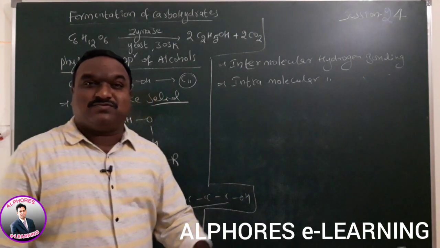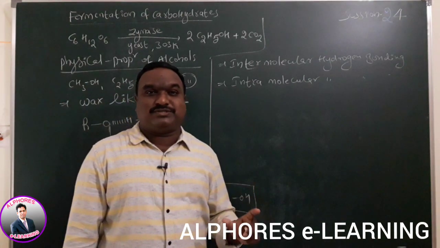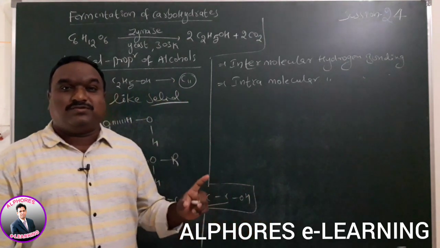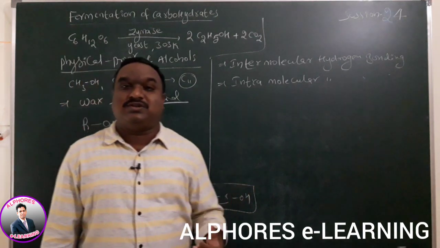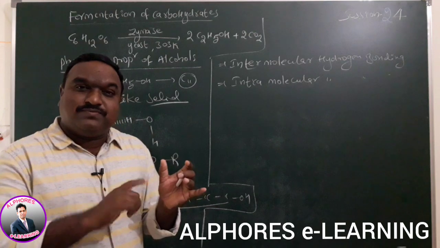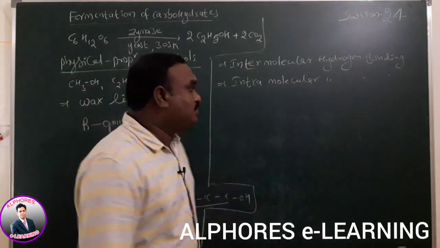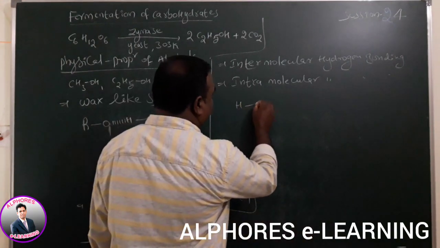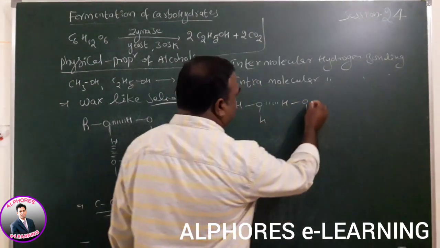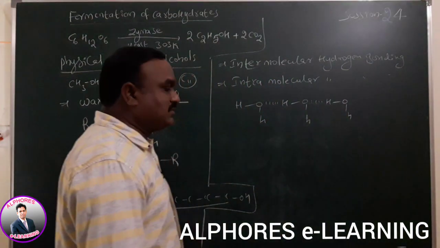Already we have discussed the meaning of hydrogen bonding. The weak electrostatic attraction forces between a more electronegative atom like fluorine, nitrogen, oxygen and hydrogen is generally called what? Hydrogen bonding. Hydrogen bonding between two molecules is generally called what? Intermolecular hydrogen bonding. Suppose water is given. Water has this type of connectivity, which means a number of water molecules are involved in this case.